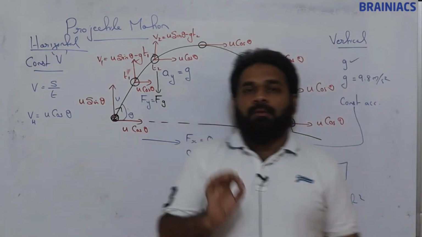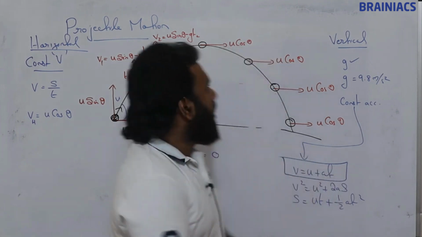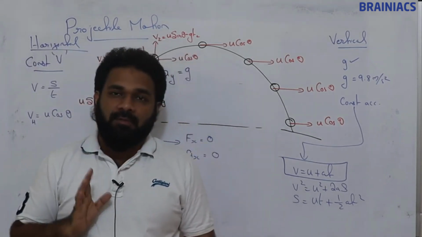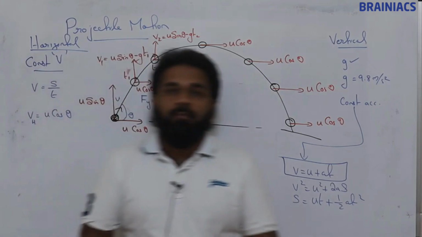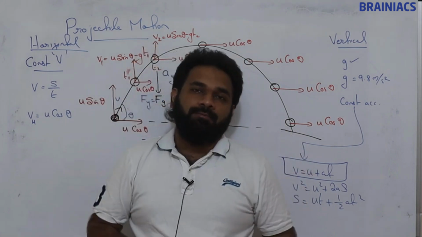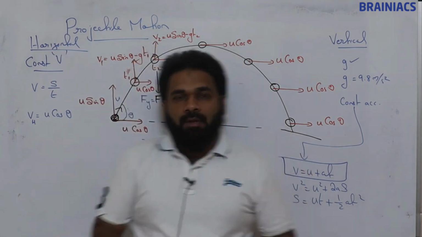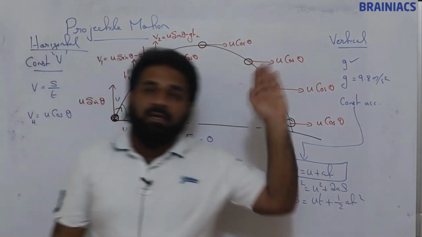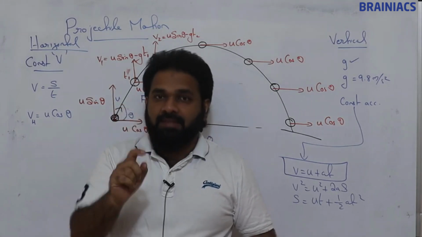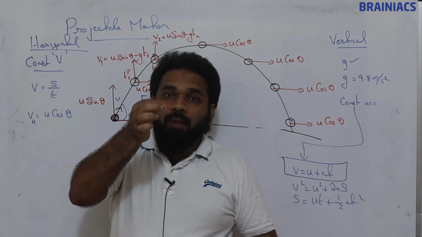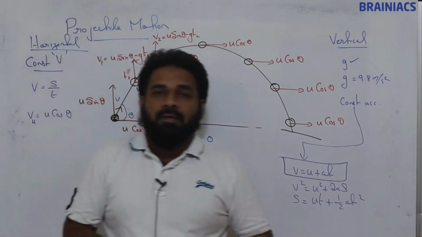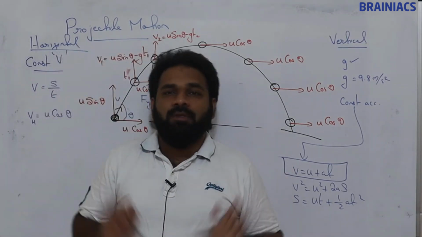Okay, fine. Now let me ask you a question. At the topmost point, what is the velocity? If we throw a ball and it reaches the top, it will stop and then come back, if it is purely vertical motion. In this case, what is the velocity at the topmost point? If your answer is 0, it would stop there and come back, but here it is not stopping, it is continuing like this. So its velocity is not 0.